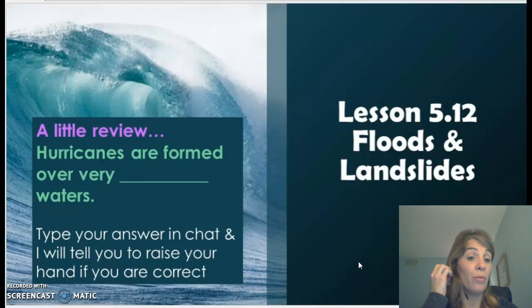Let's talk about a little bit of review first. Hurricanes are formed over very blank waters. Go ahead and enter your answer now.